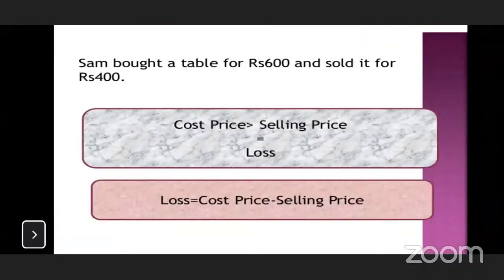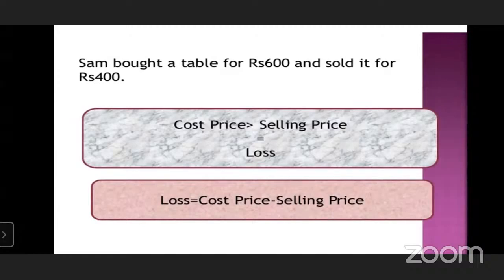Now, Sam bought a table for rupees 600 and sold it for rupees 400. So does he make loss or profit? Loss, because cost price is greater than selling price.